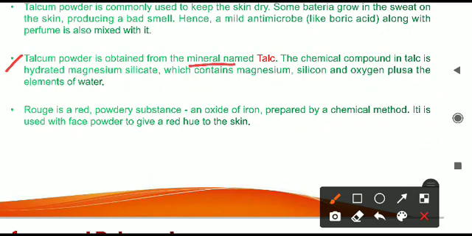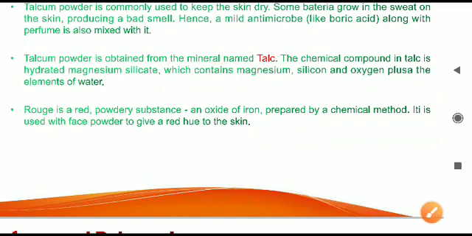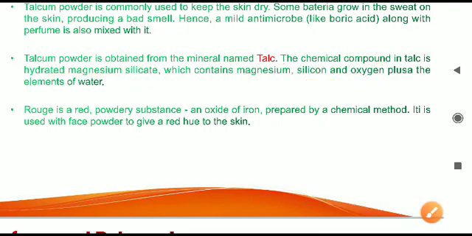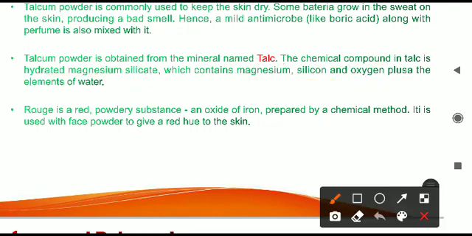Next, why is the name talcum there? Because a mineral called talc is present in that powder, in that particular substance. That is why it is called talcum powder. What this talc actually is: the chemical compound in talc is hydrated magnesium silicate. It contains three things: one is magnesium, second is silicon, and third is oxygen. All these elements are present in talc in the form of hydrated magnesium silicate.